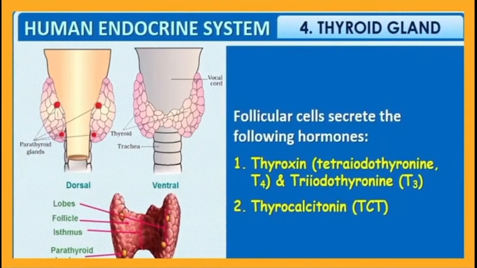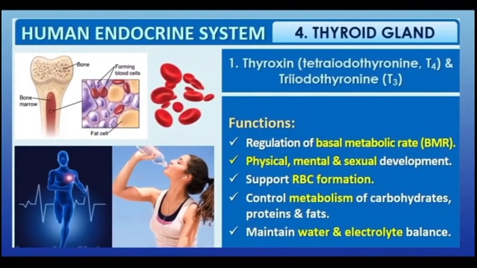Follicle cells secrete hormones. Number 1, thyroxine, tetraiodothyronine, it is also called T4, and triiodothyronine, it is the T3. It also secretes thyrocalcitonin or TCT. See the role of thyroxine. It regulates basal metabolic rate or BMR, or you can say it regulates various chemical reactions in our body.